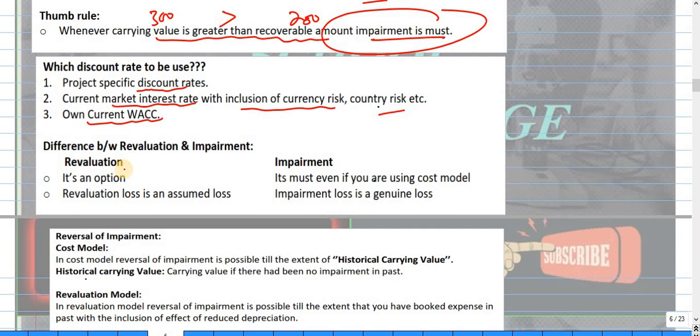Now, the difference between revaluation and impairment. Revaluation is an option, and revaluation loss is an assumed loss. Impairment loss is a genuine loss, and it must be recognised even if using the cost model. Revaluation applies only when you are using the revaluation model, while impairment applies whether you are using the cost model or the revaluation model. Impairment loss is a genuine loss.